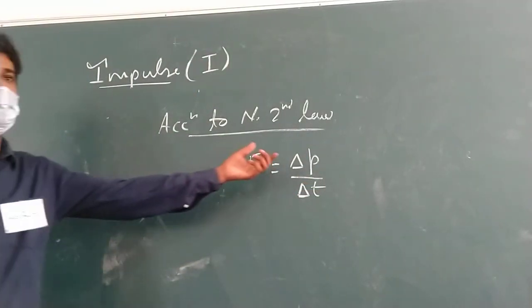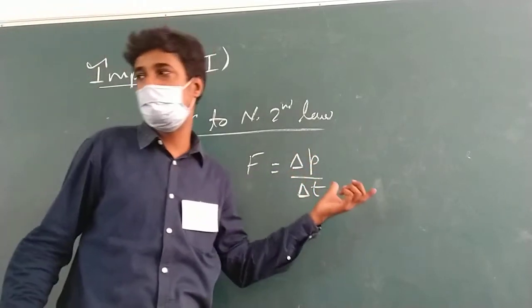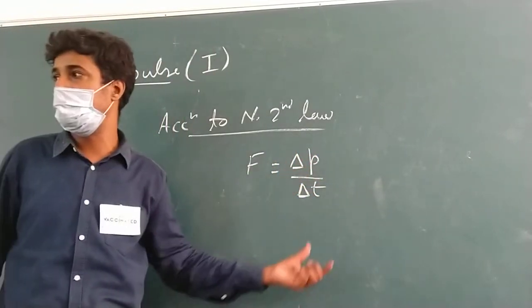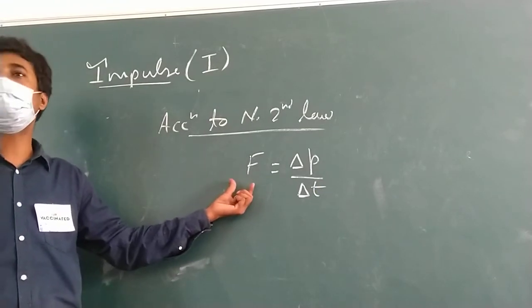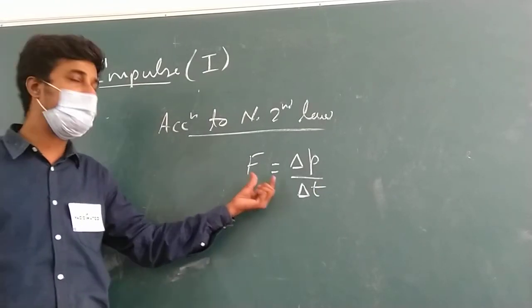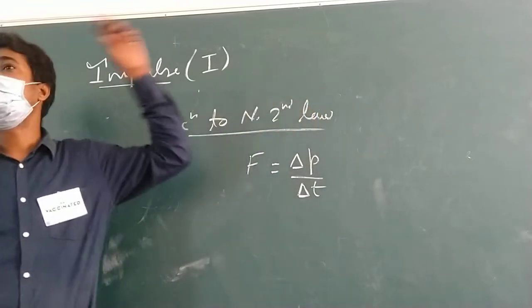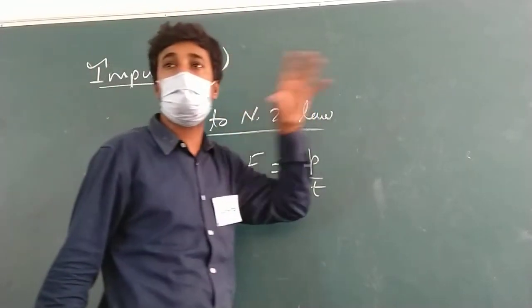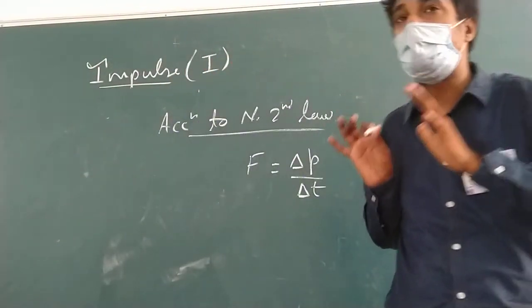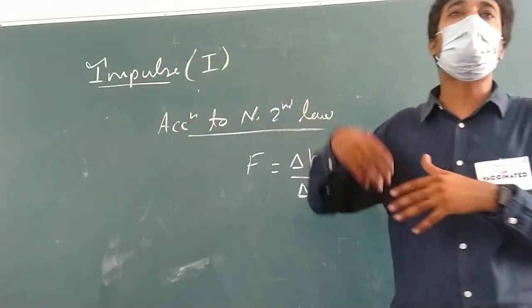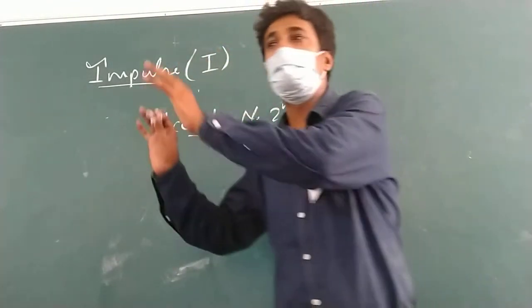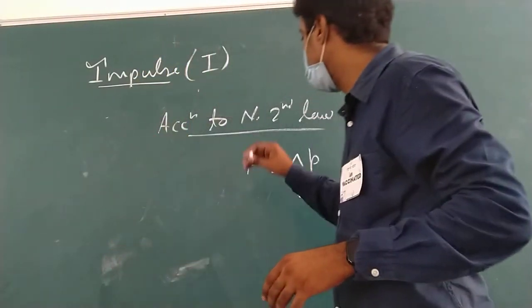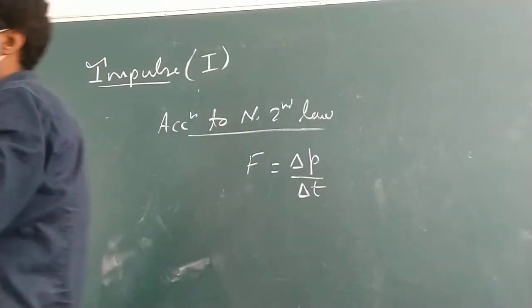Yes. Rate of change of momentum. I have told you the statement, rate of change of momentum delta P upon delta T is equals to the force applied on the body. The rate at which the momentum of the body is changing is called as the force applied on that body. If the rate is very fast, high force is applied. If the rate is very slow, small force is applied. Yes or no? So F is equals to delta P upon delta T.